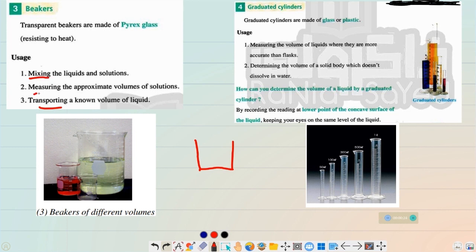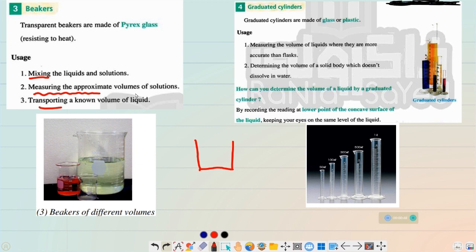Also, we are using the beakers to measure volumes approximately, and focus on approximately. That means the volume of liquids that we get from using the beakers is not the true or real volume, but it's near to the real value. It's not accurate, but approximate.